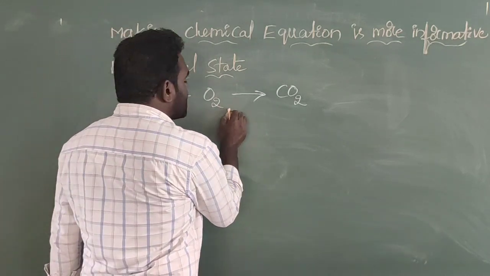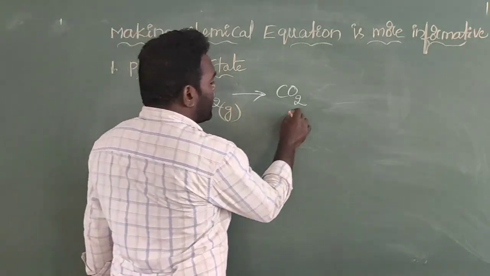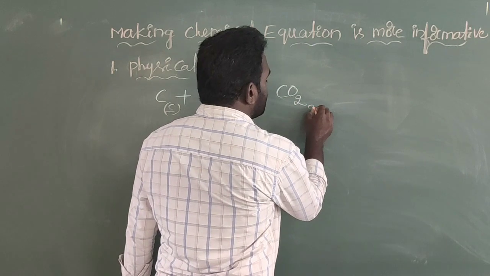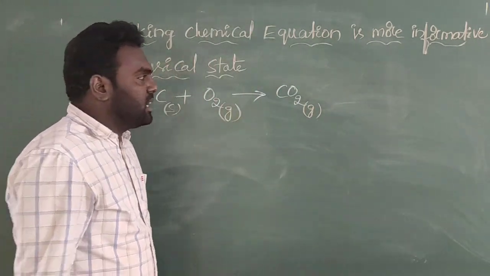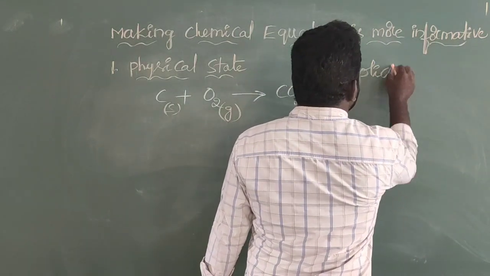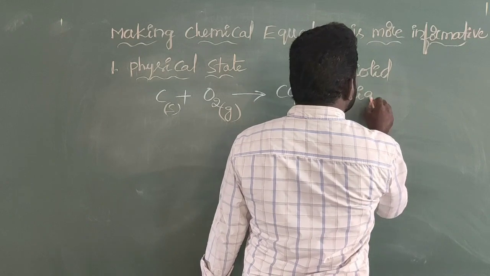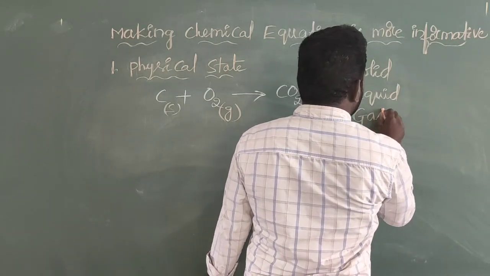And what is the physical state of oxygen here? The physical state of oxygen is a gas. And the physical state of carbon dioxide is also a gas. So simply you know the three important physical states: one is the solid state, the second one is the liquid state, and the third one is the gaseous state.